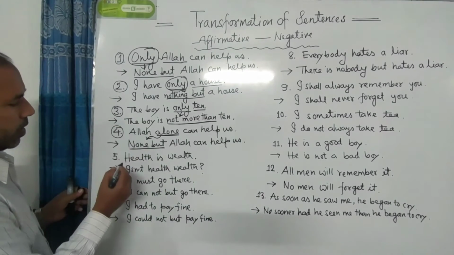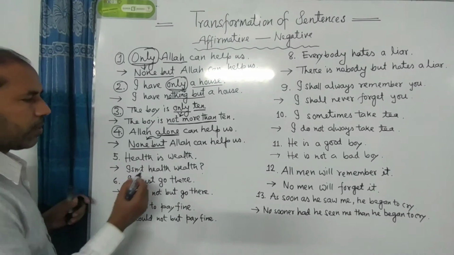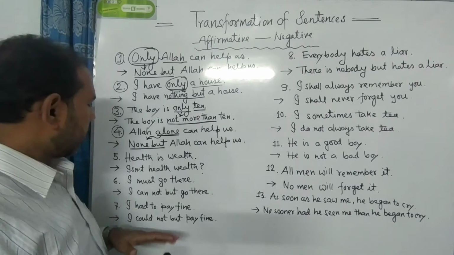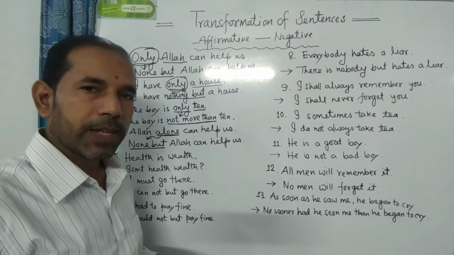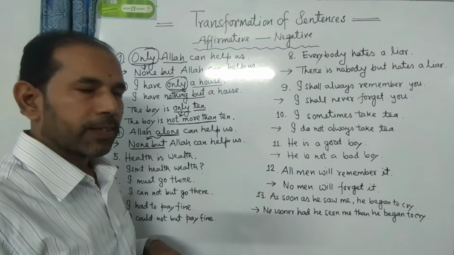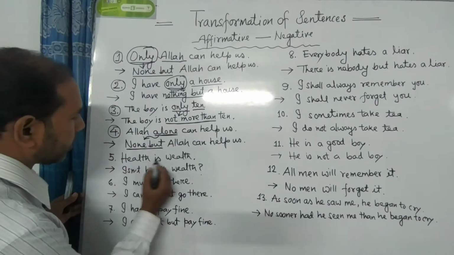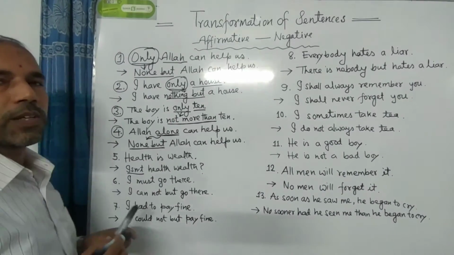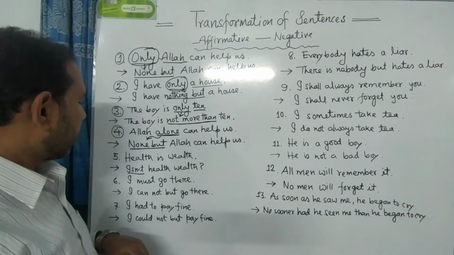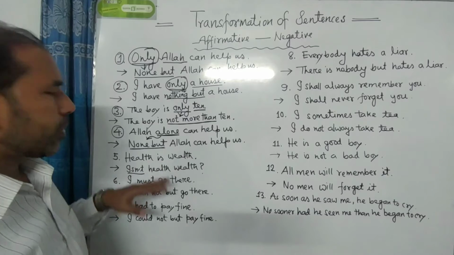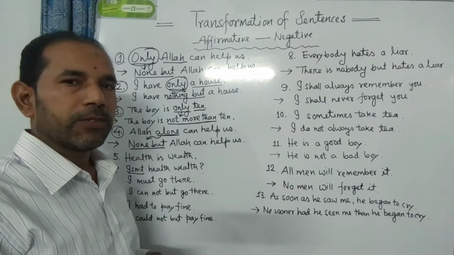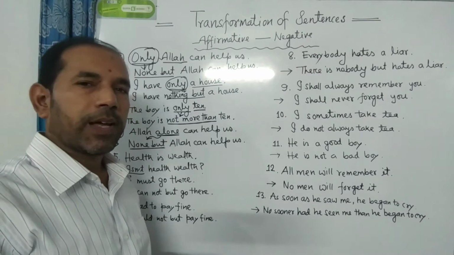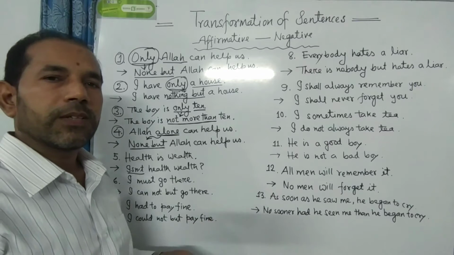Dear students, I am going to the next number 5. Here we see health is wealth. Okay, this is a universal truth sentence. If the sentence is universal truth, then you have to turn the sentence into interrogative plus negative. So here we see that health is wealth. This is a universal truth sentence. So for this reason the answer is isn't health wealth. So try to remember that if any sentence becomes universal truth, then we have to turn the sentence into interrogative plus negative at the time of changing into negative sentence.